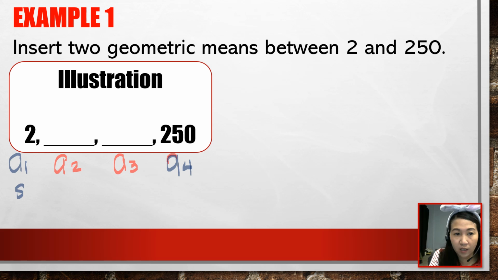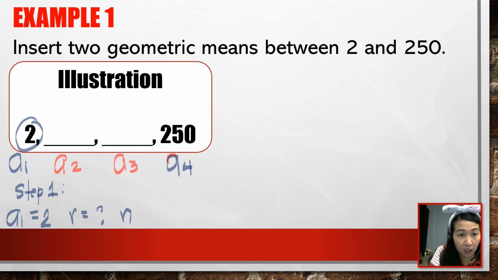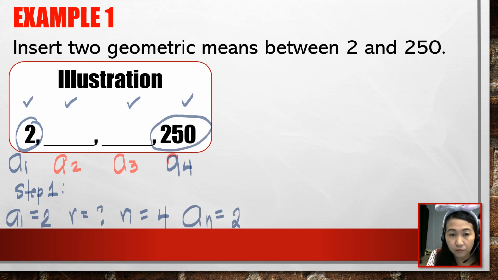For us not to be confused, let's write our given. Step number 1. Our a of 1 is 2. Our common ratio, that is the one that we're looking for. Our n, how many terms are we talking about here? 1, 2, 3, 4. So your n is 4. Next, what is your last term or your a of n? Your a of n is 250. Based on our given, we can now solve for the common ratio.